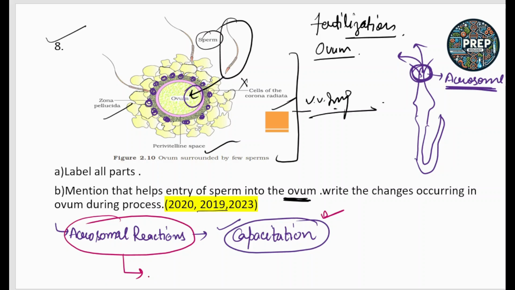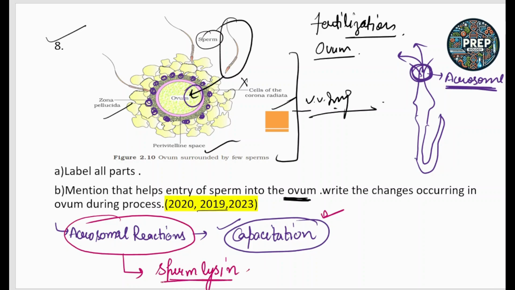These chemicals are collectively called sperm lysins. This is very important. Sperm lysins include hyaluronidase. These are all enzymes.